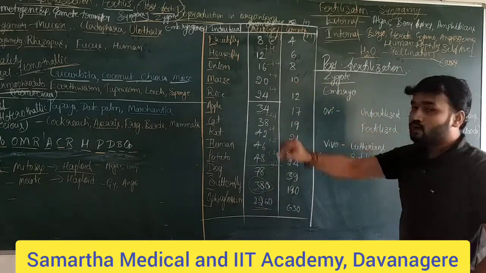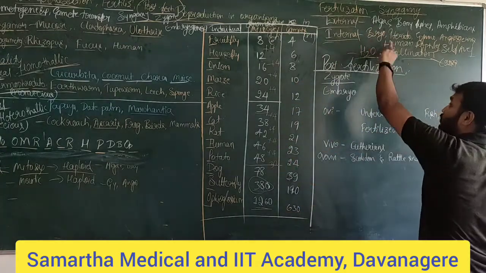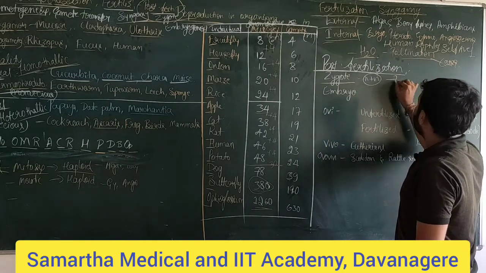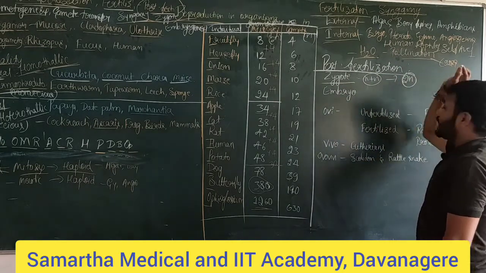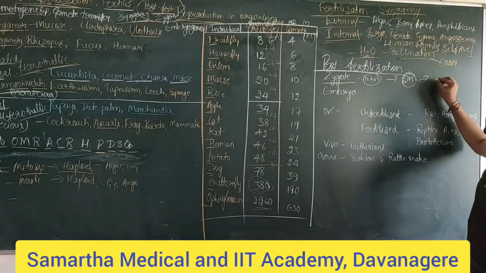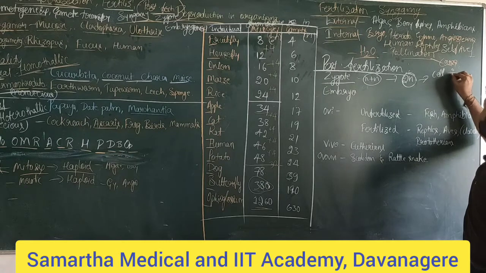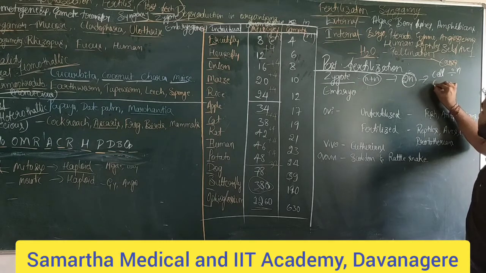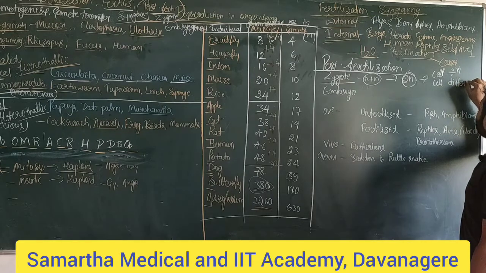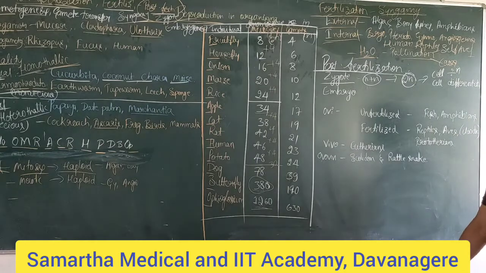What is zygote formation? The male and female haploid gametes will fuse to form a diploid zygote. This zygote, after its formation, will undergo cell division and cell differentiation. This is very important, and for 1 mark they may ask, and even in the CET also they have these questions.